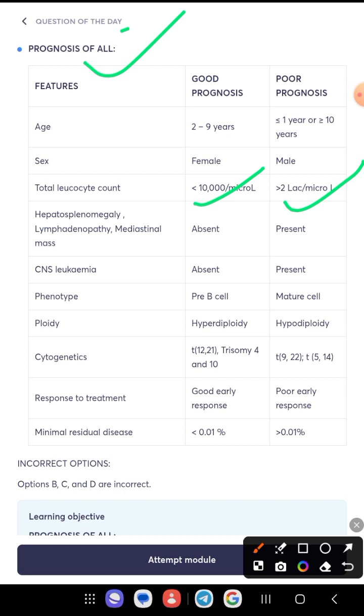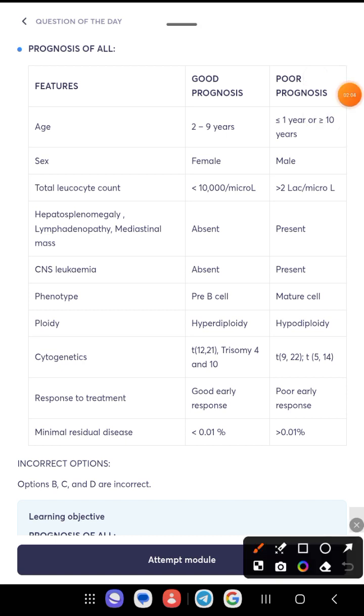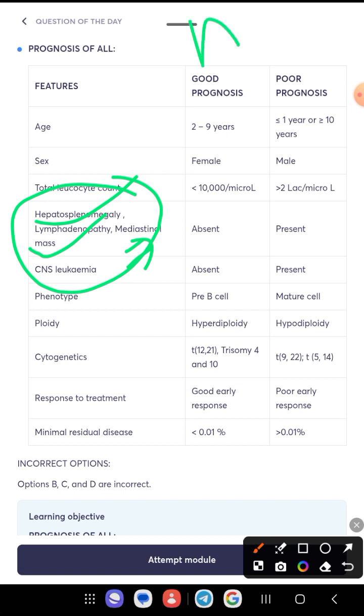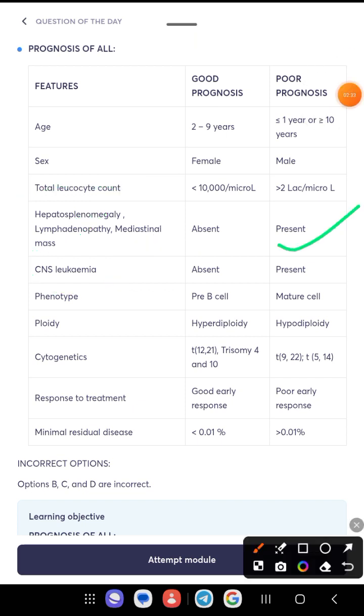Okay, if you focus on the general examination, like hepatosplenomegaly, there is enlargement of the liver and spleen, and lymphadenopathy, enlargement of the lymph nodes, and mediastinal mass, there is a mass in the mediastinum. If all are absent in a patient in case of ALL, then the patient has a good prognosis. On the other side, if all are present in the patient, then the patient has a bad prognosis in case of acute lymphoid leukemia.